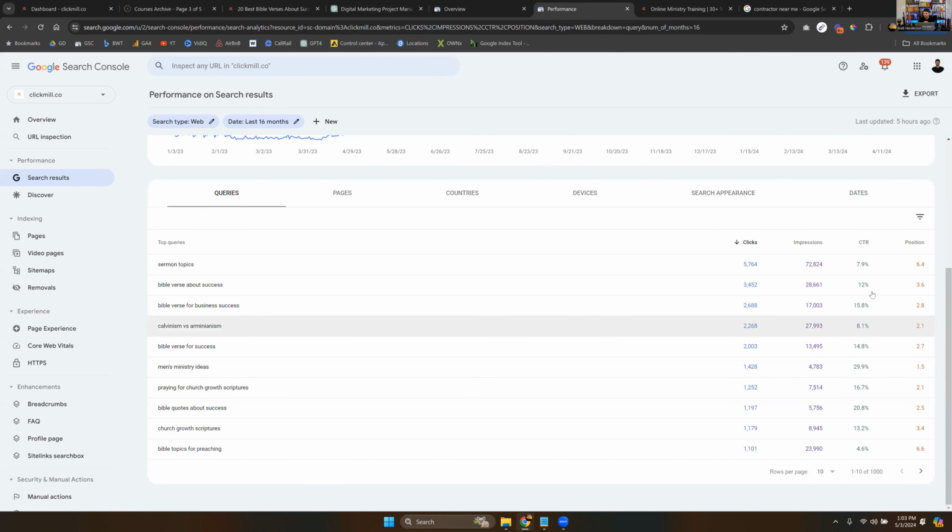Why do we have a click-through rate of almost 8 here, but only 4.5 here? That seems really weird. And not only that, why is the position 6.4 here and 6.6 here? The click-through rate is super different, 3 points different, but position is essentially exactly the same. Why do we have such a low click-through rate, but everything else appears to be relatively normal?